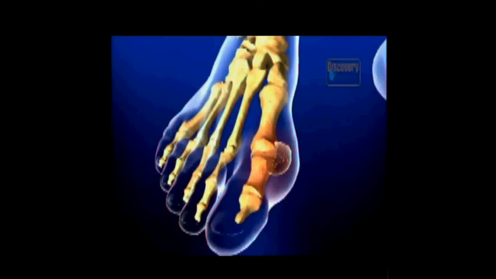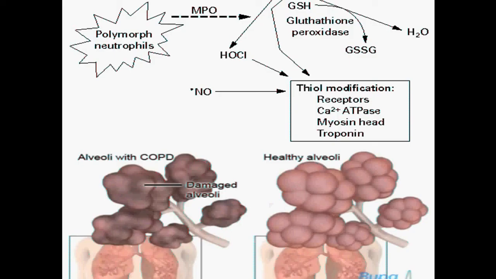result in the deposition of uric acid between the joints, as a result of which chronic gout is the disease which is a consequence. Next disease is COPD, which means chronic obstructive pulmonary disease.